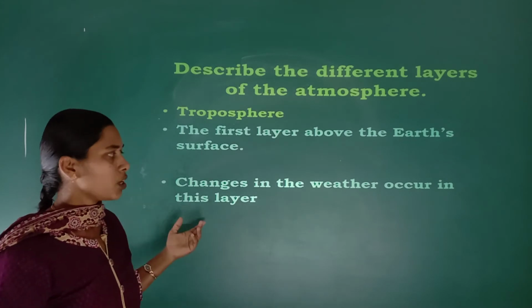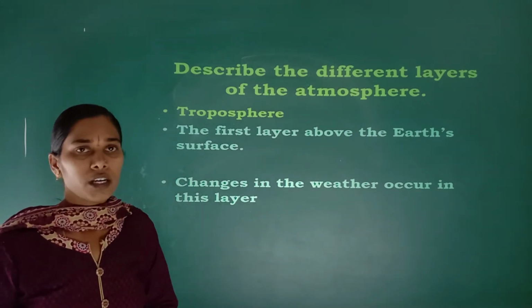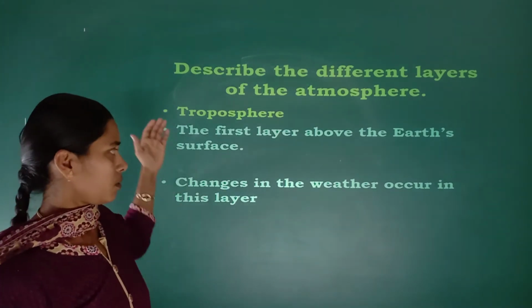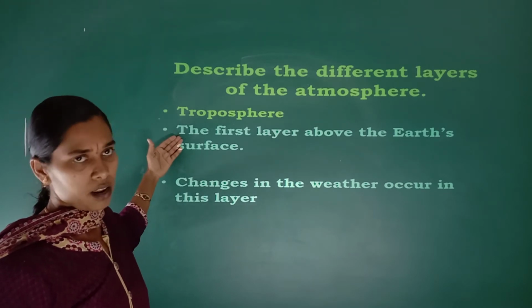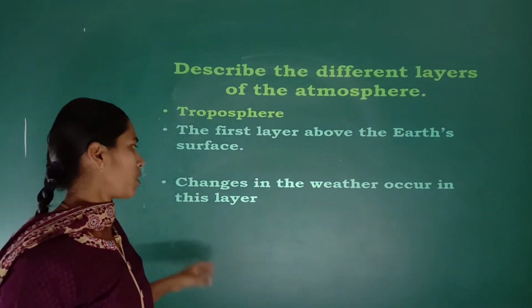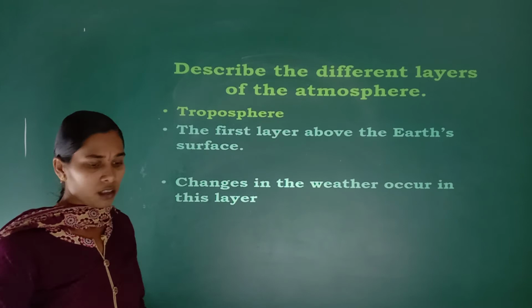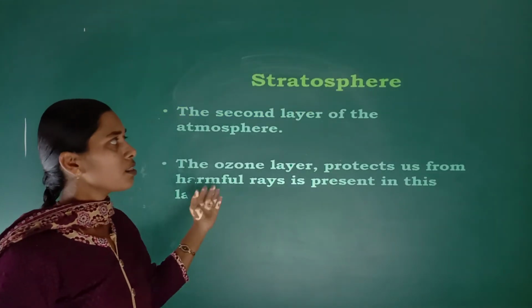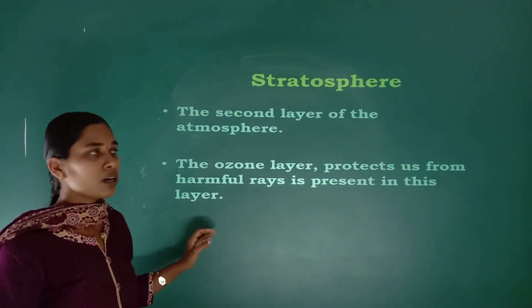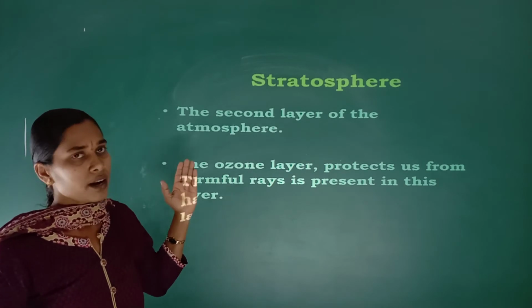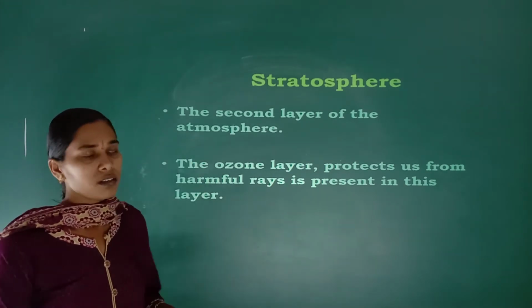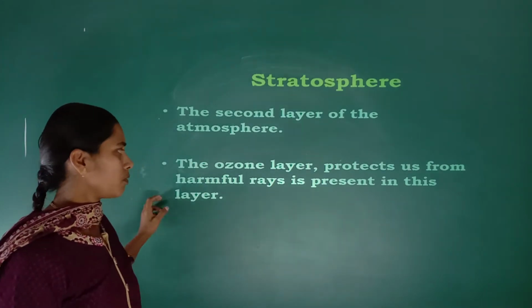Whatever weather change takes place, that change takes place in this layer. In which layer? Troposphere. Changes in the weather occur in this layer. Then the second layer of the atmosphere, which is that? Stratosphere. Stratosphere is the second layer of the atmosphere.